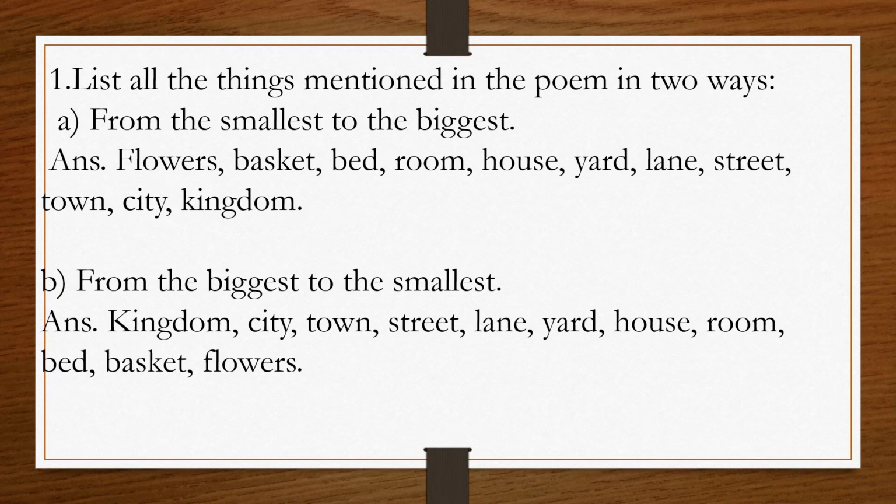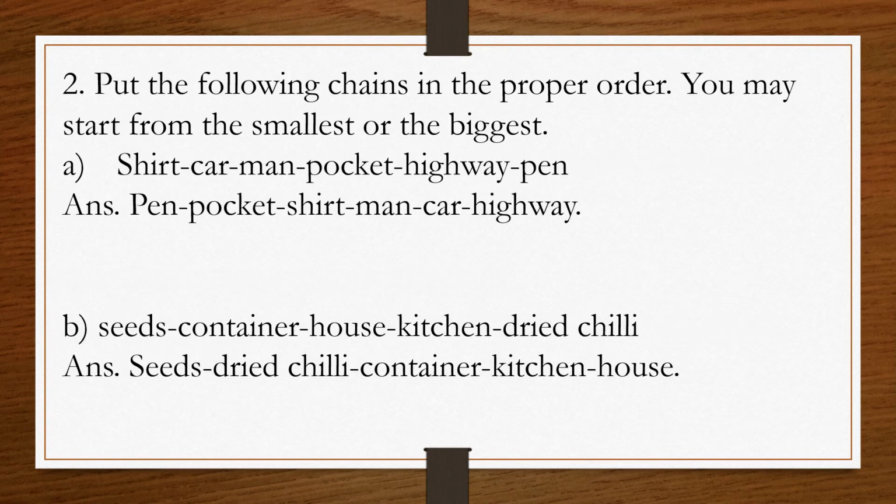So here we have listed the things in two ways. First we have done from the smallest to the biggest, and in second we have done from the biggest to the smallest. Have you understood, student? Now put the following chain in the proper order. So student, here we have to start from the smallest or the biggest. So let's start from the smallest one.